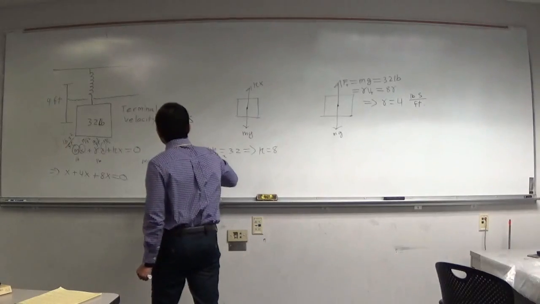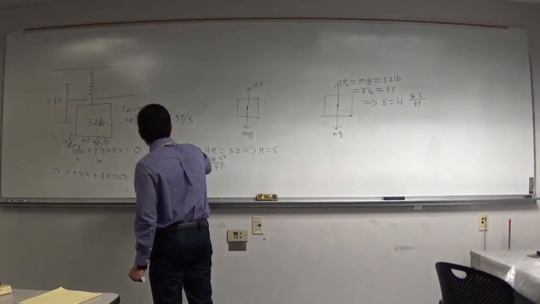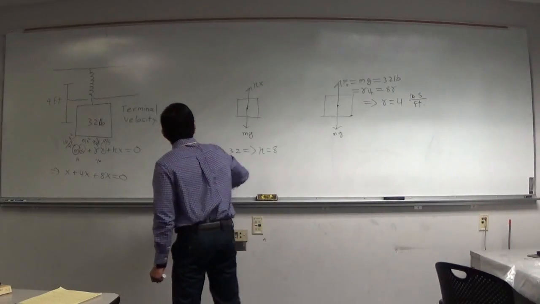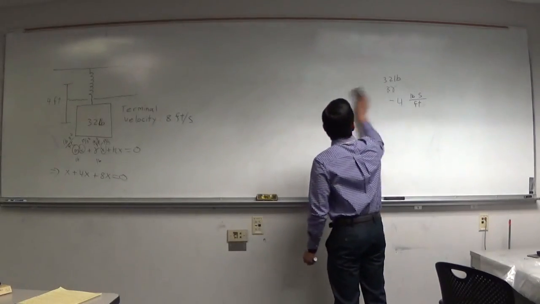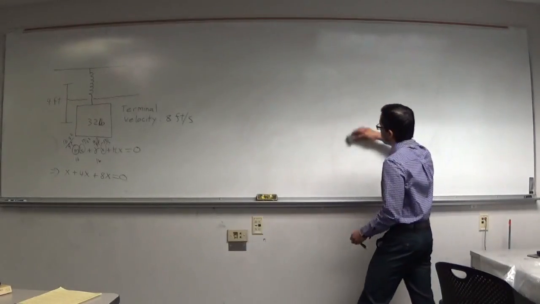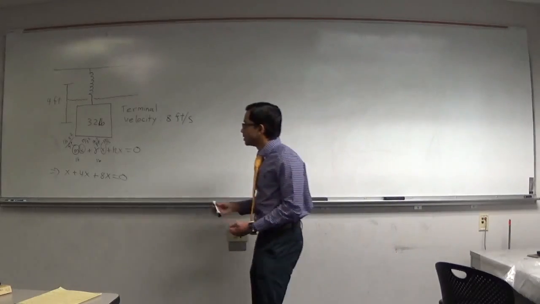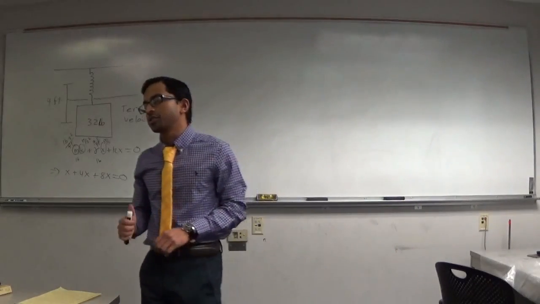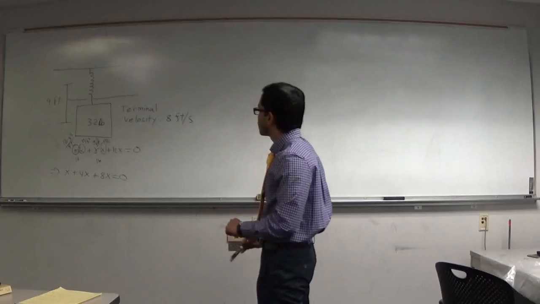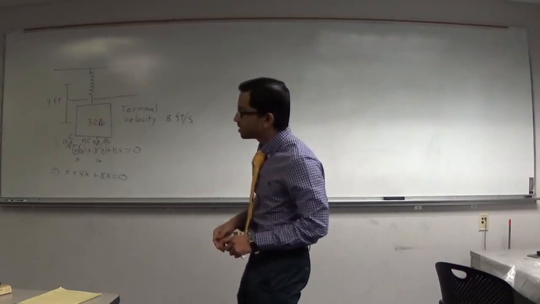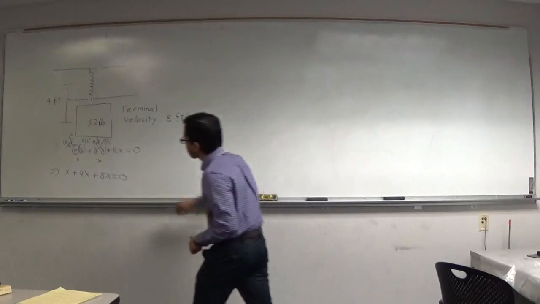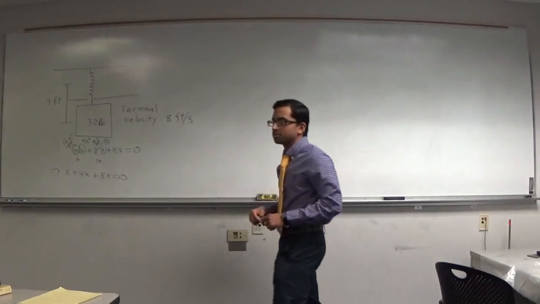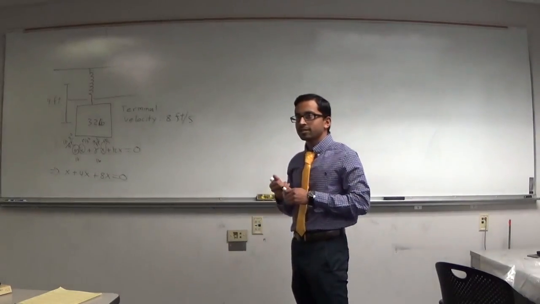So we end up with a second order ODE, which we can solve. But let's not solve it. Let's reduce it into a system of first order ODEs, so we can use some of the techniques that we're going to use in this course. How do we reduce this into a system of first order ODEs?